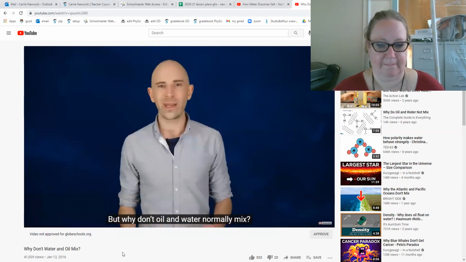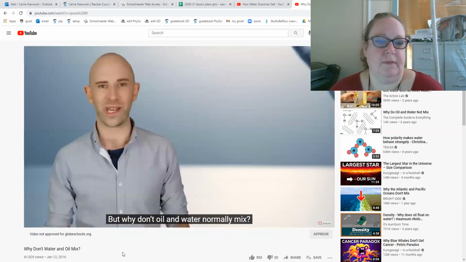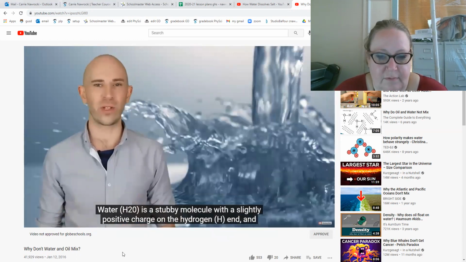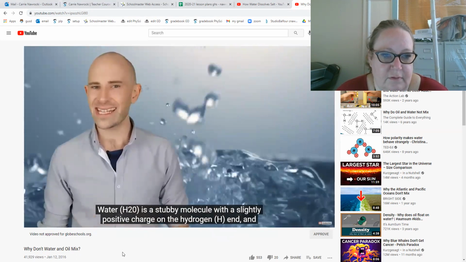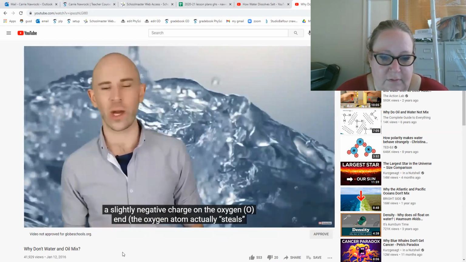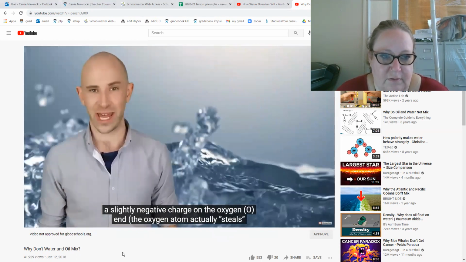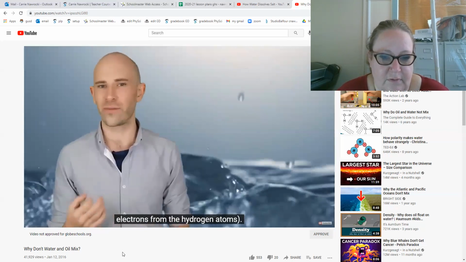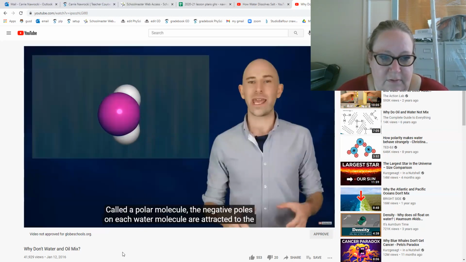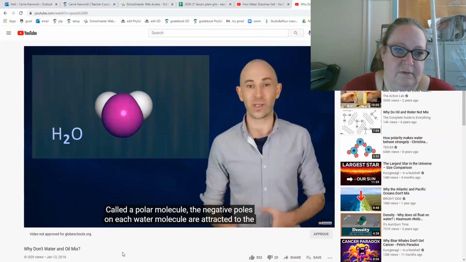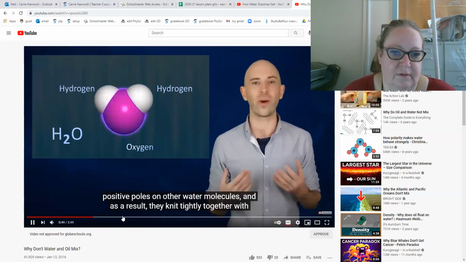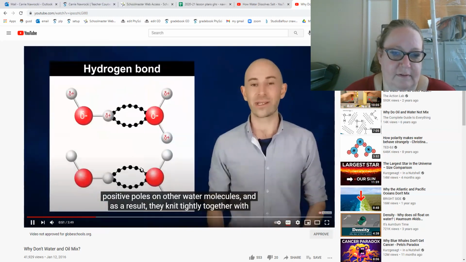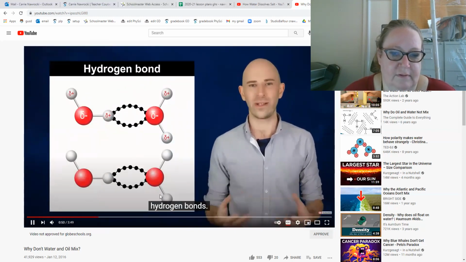But why don't oil and water normally mix? Water, H2O, is a stubby molecule with a slightly positive charge on the hydrogen H end and a slightly negative charge on the oxygen O end. The oxygen atom actually steals electrons from the hydrogen atoms. Called a polar molecule, the negative poles on each water molecule are attracted to the positive poles on other water molecules. And as a result, they knit tightly together with hydrogen bonds.